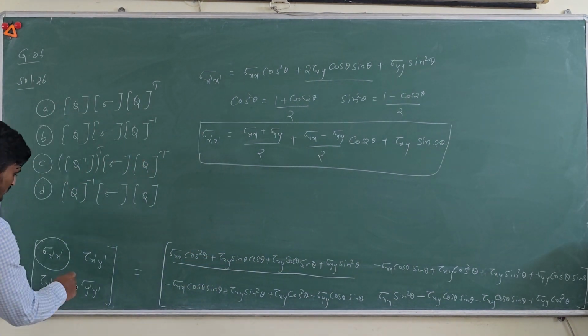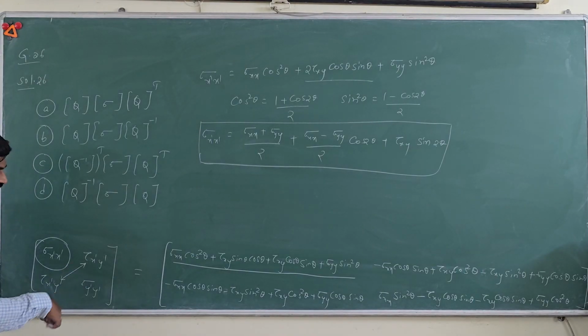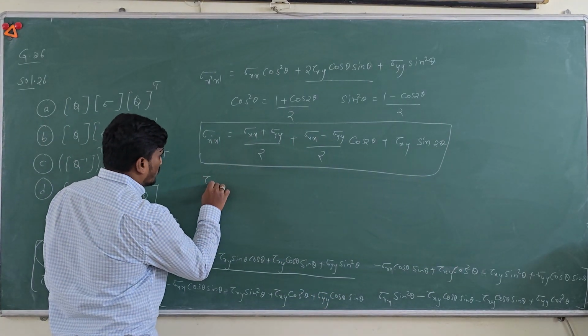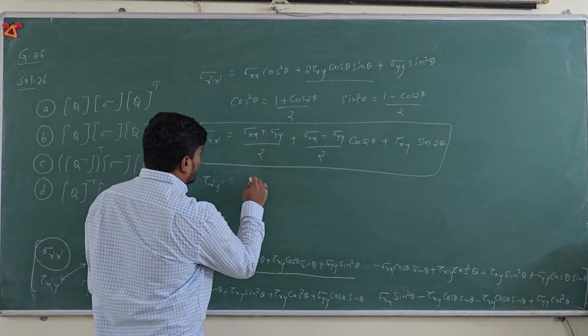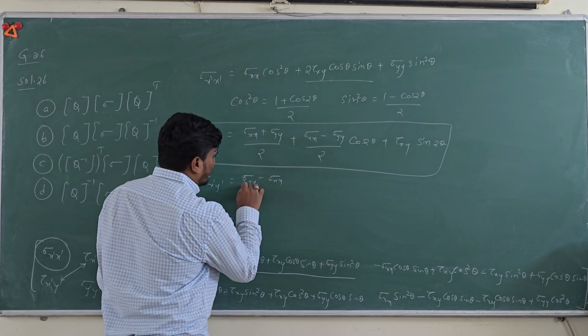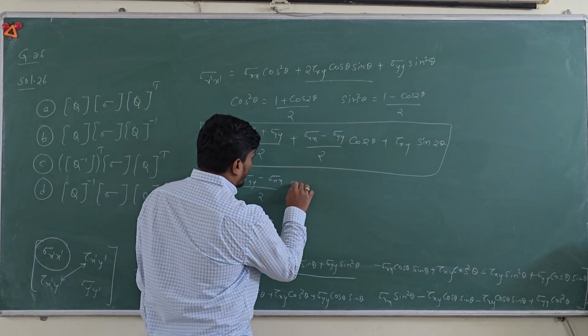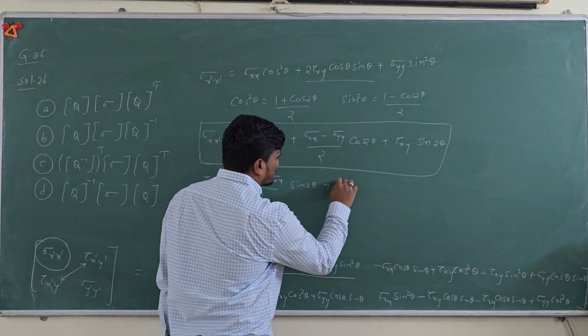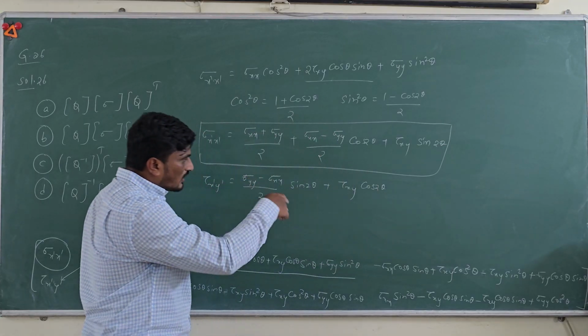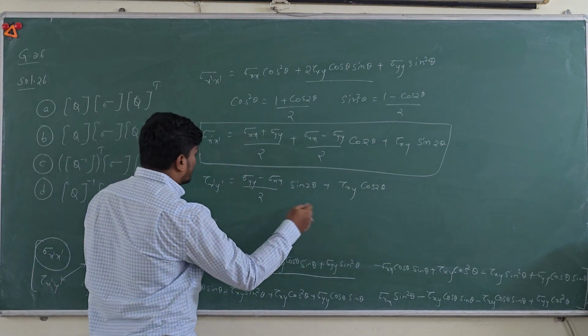If you see from the transformed matrix, these two elements are equal. You can write directly tau x dash y dash as sigma yy minus sigma xx by 2 into sin 2 theta plus tau xy cos 2 theta. Again you can use basic trigonometry to get this relation.